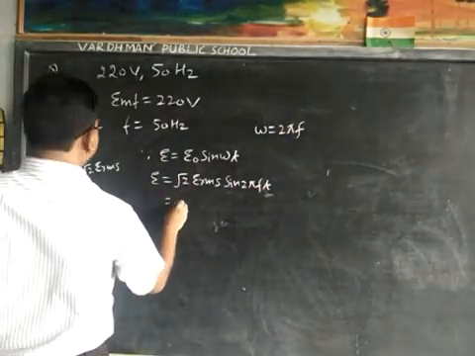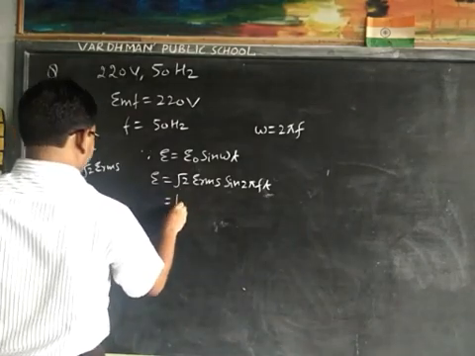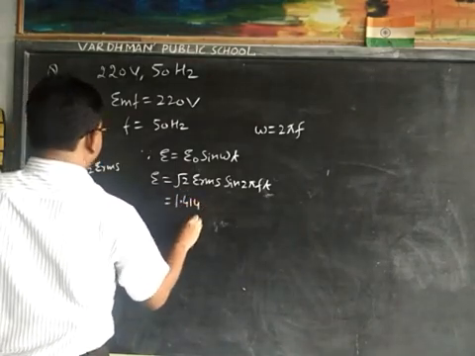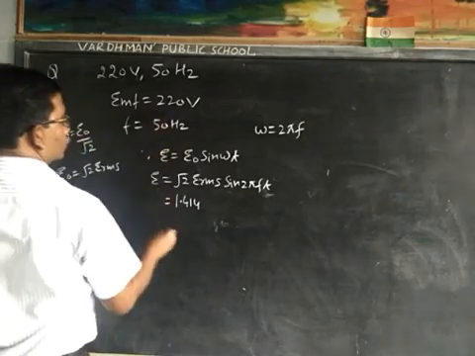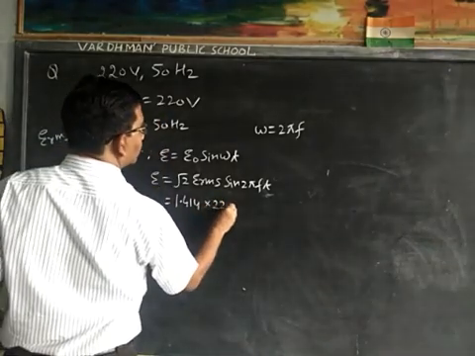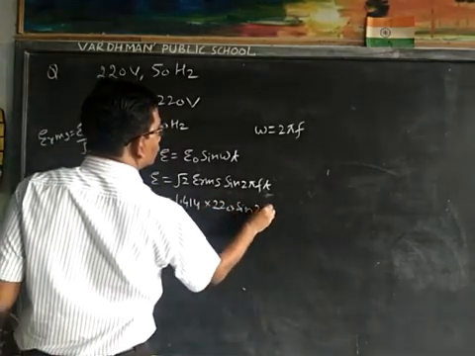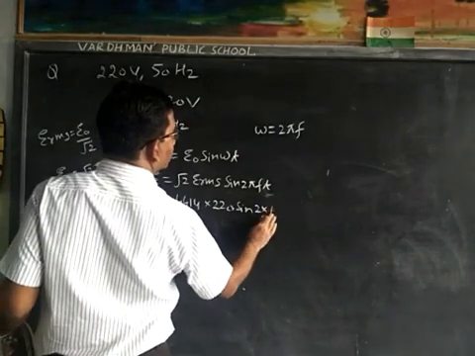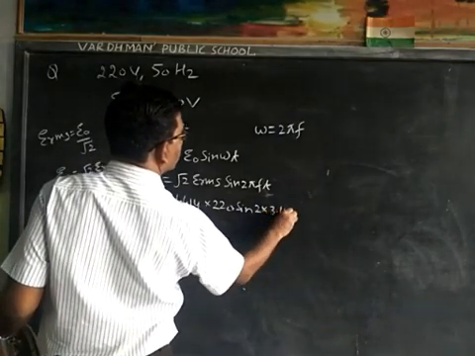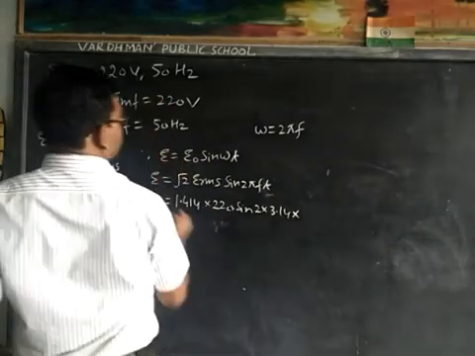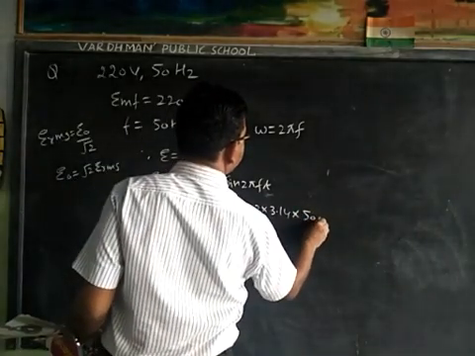Then it becomes 1.414 into 220 sin 2 into 3.14 into 50 t.